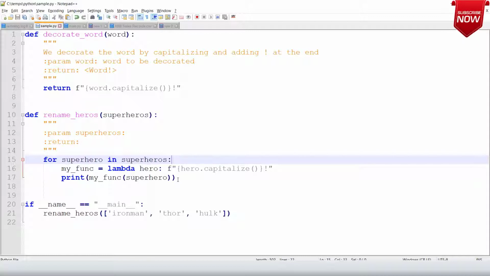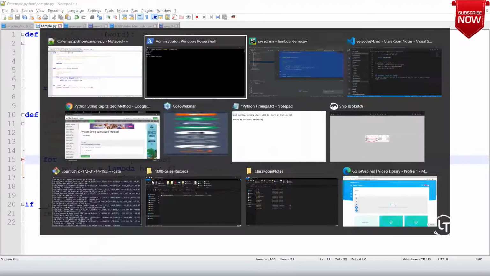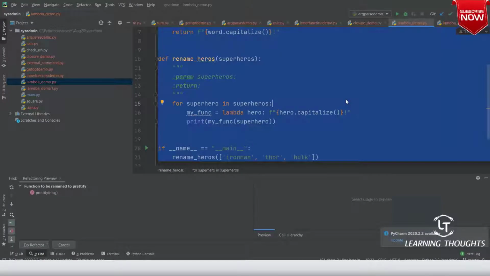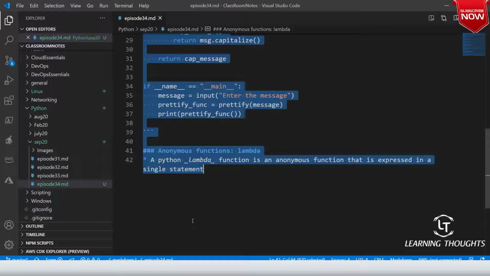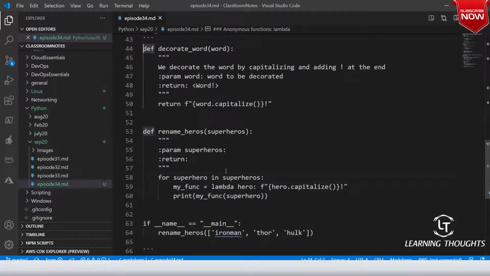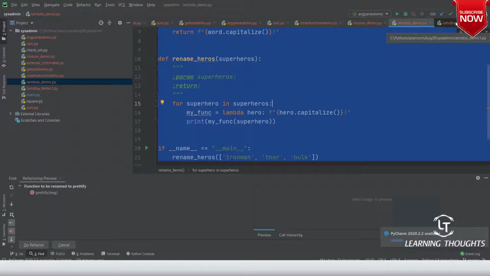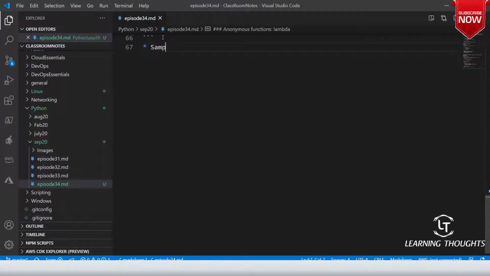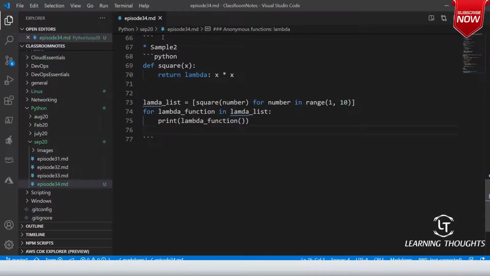Right. And then I have to speak about the next thing in Python, which is called generators. Let me write an example for this. Not this. Where is PyCharm? Okay, right. So this is one sample. The other one is we'll use something which you have used in lambda_demo_1. So sample 2 Python.